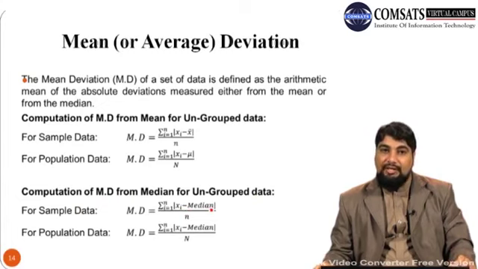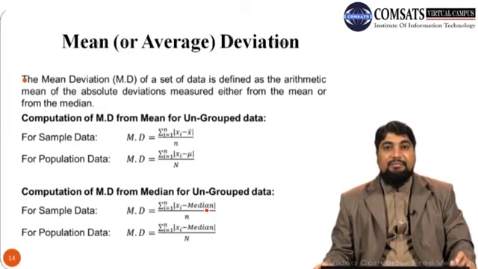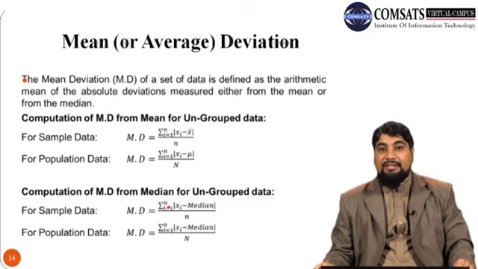So now we are taking the deviations from the median instead of the mean. Because we are subtracting the median from each observation, in the end we have to take the absolute value by putting these two vertical bars, and then add up all these deviations and divide by n. So we are taking the arithmetic mean of absolute deviations taken from the median in this case, divided by small n, the number of observations in the sample.